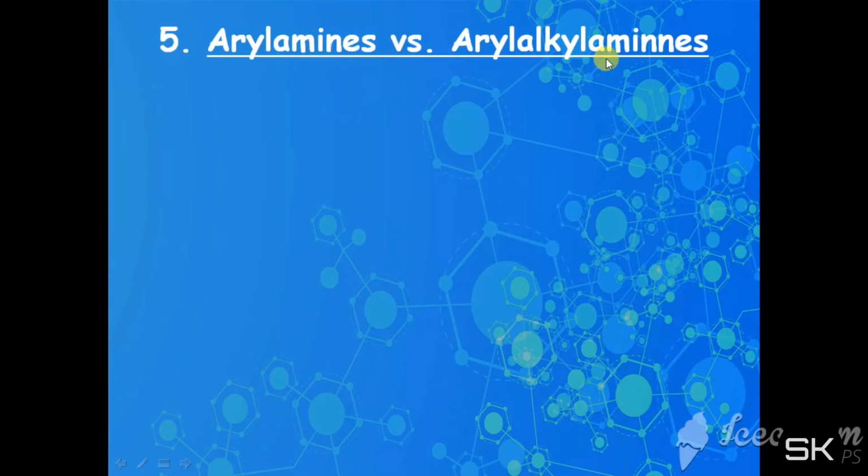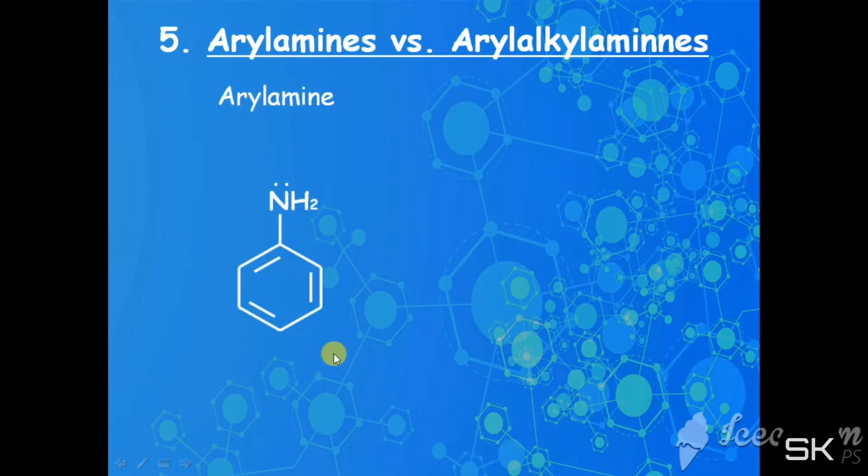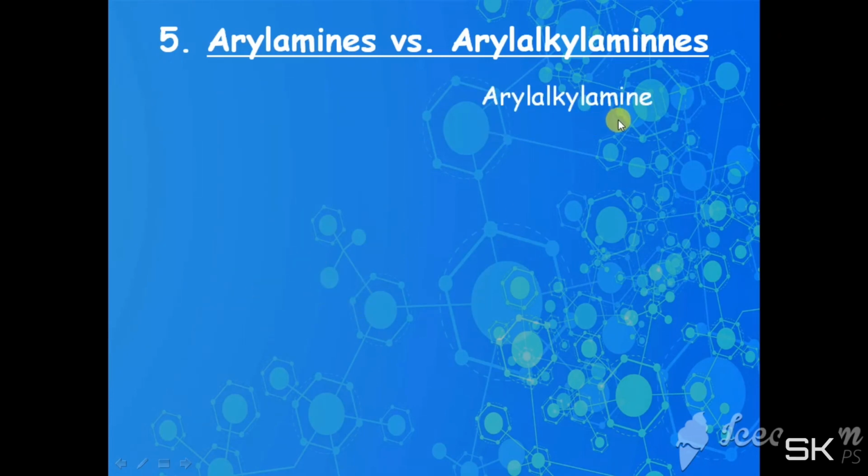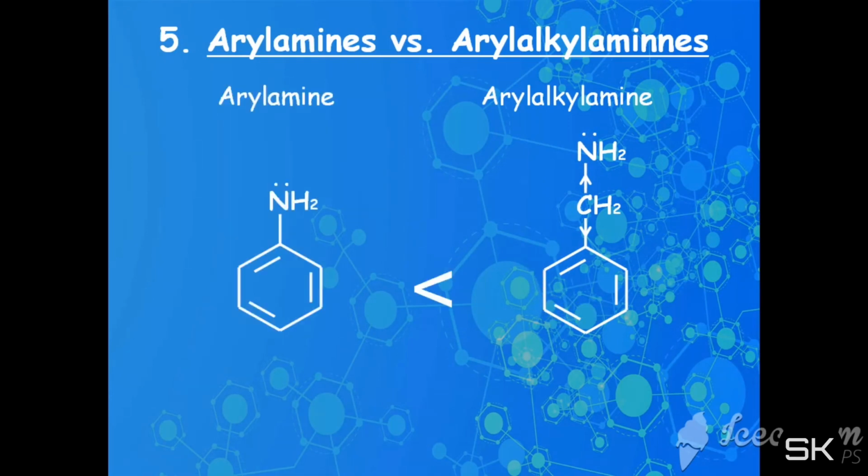Now see aryl amines versus aryl alkyl amines. Let us consider an example of aryl amine, aniline. In aniline, the lone pair electrons can delocalize through the benzene ring. But in case of aryl alkyl amine, for example benzylamine, the lone pair is not conjugated with the aromatic ring. Therefore, aryl alkyl amines are more basic than aryl amines.